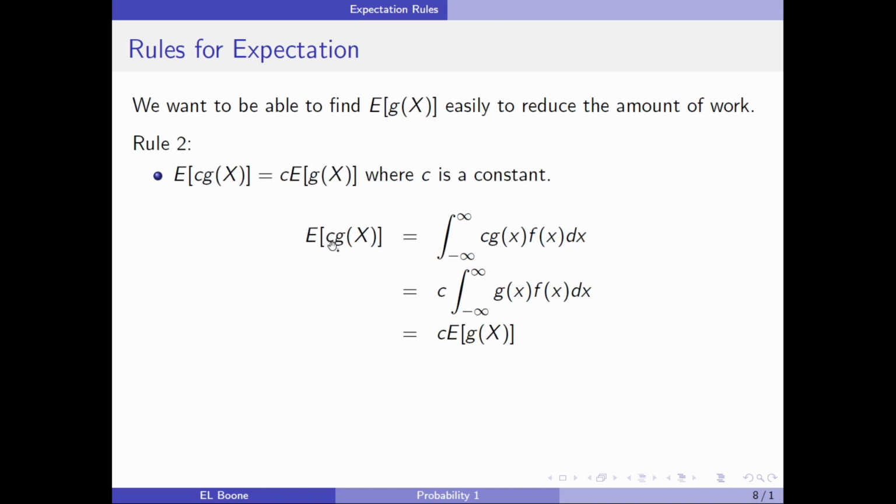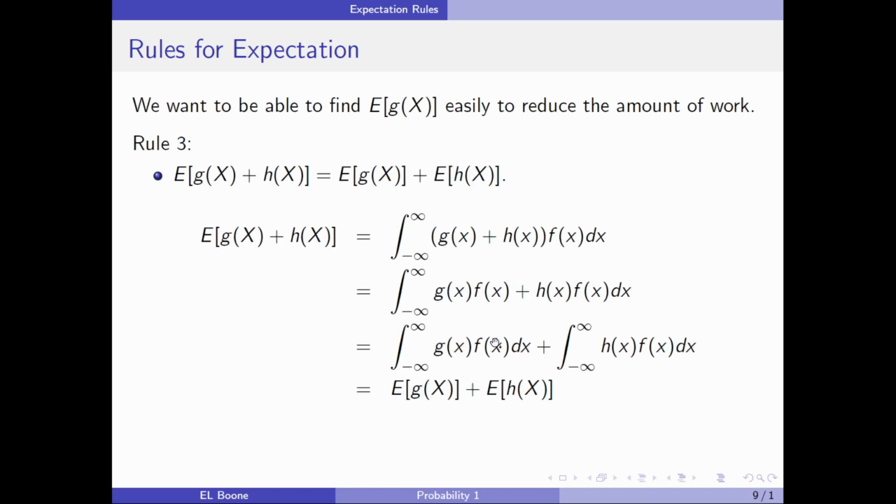Okay, so here, how do I know to pull this out? Well, it's the expected value of c times g of x. Write it in integral format. We know that since it's a constant, it can come outside the integral. And then if I stare at this, it's just the expected value of g of x. Super easy. Okay, same deal here. Use the definition, plug it in. This time, distribute the f through. And then note that integration goes across addition because it's really just a sum. So here we get this piece and we get this piece, and if I stare at them, this is the expected value of g of x, and this is the expected value of h of x.